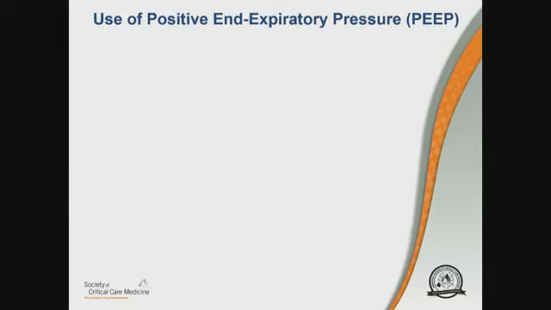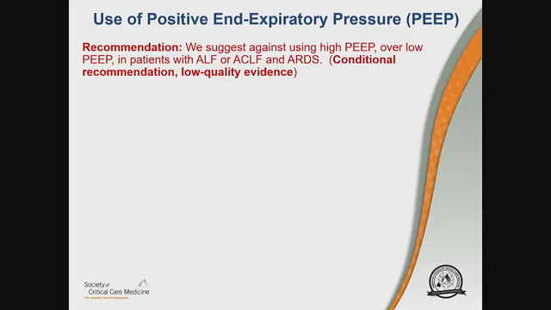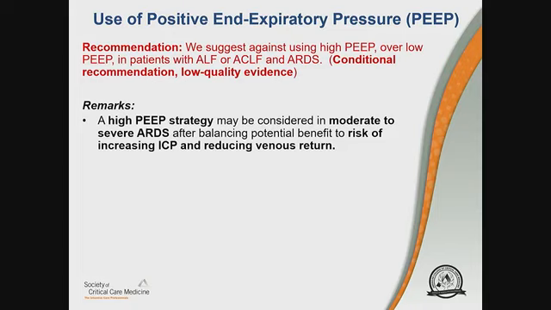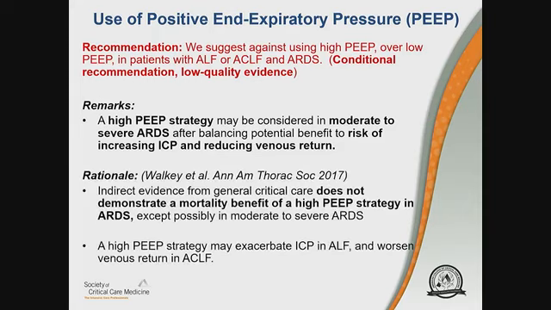The recommendation is we suggest against using high PEEP over low PEEP in patients with ALF or ACLF and ARDS. This is a conditional recommendation, low quality evidence. And just a remark, very similar to what we do in general critical care, a high PEEP strategy may be considered in moderate to severe ARDS after balancing the potential benefit to risk of increasing ICP and reducing venous return, which may be specific issues of concern in this patient population.